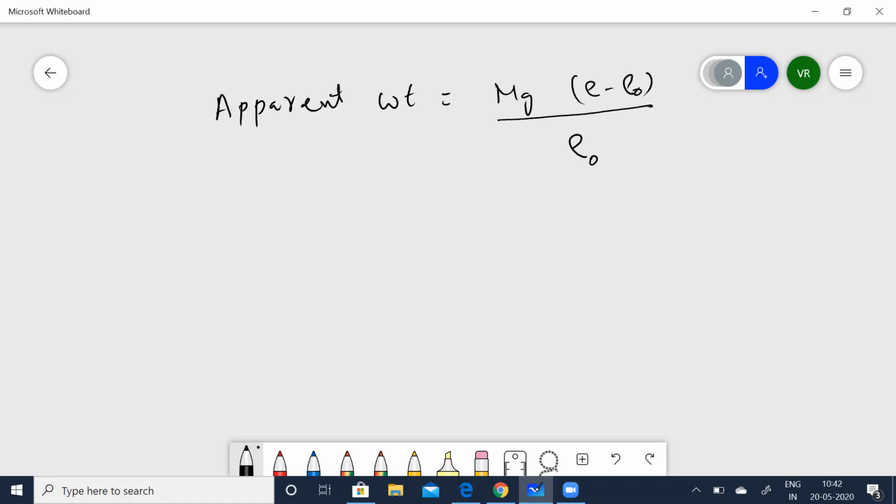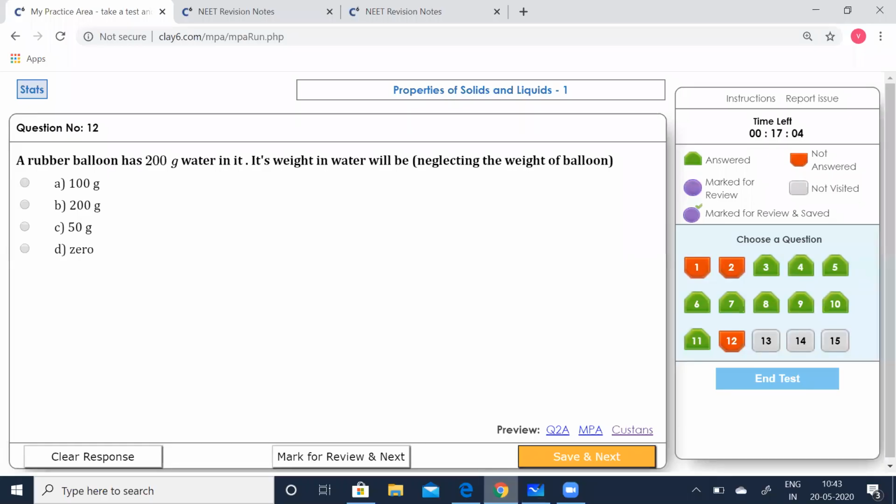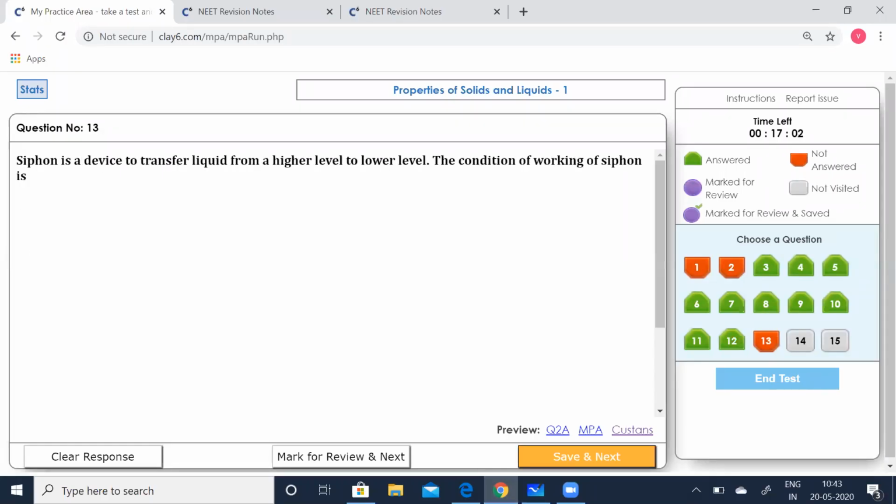Now this is going to be filled with water, so rho is equal to rho 0. It is now going to be immersed inside the water. He's asking you to find the weight inside the water. So rho we can take to be rho 0. In that case, rho minus rho 0 becomes 0, which means this is going to be 0. So the D option is correct. Go to the next.